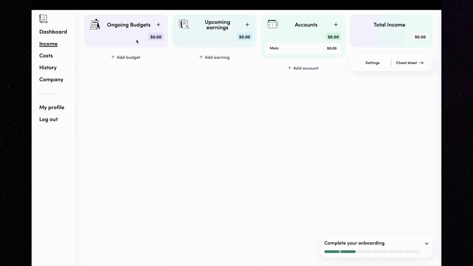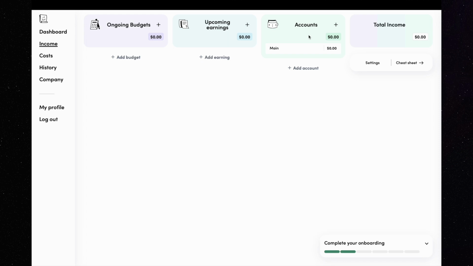The first column is for your budgets. If you have a project that will get you some money in the foreseeable future, but it won't be this month, you should put it in the ongoing budget column. The second column is upcoming earnings. If you are awaiting the money from your clients and will get paid this month, you should put those records in this column. The third column is accounts, and this is for all the money that you currently have access to.